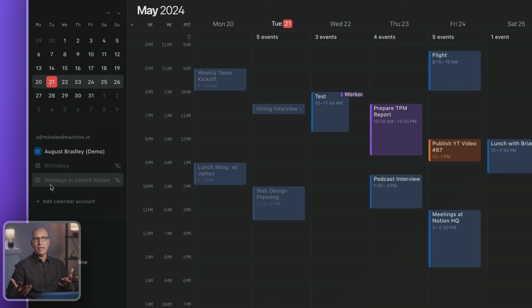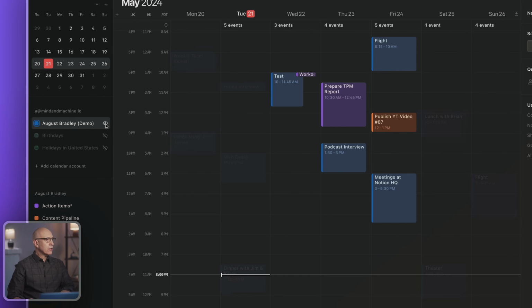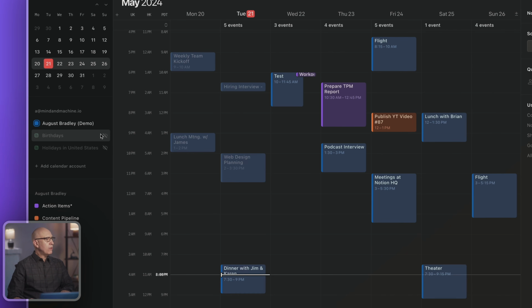In this demo, I have one set up, and you can toggle it on or off. As you have multiple ones, I have one for birthdays, although I don't have any birthdays in here. For holidays, you can toggle that on. So these don't actually have any active items, but you'll be able to toggle all of your calendars on or off and see the view you want. It's always present and easy to access right here, which is awesome.